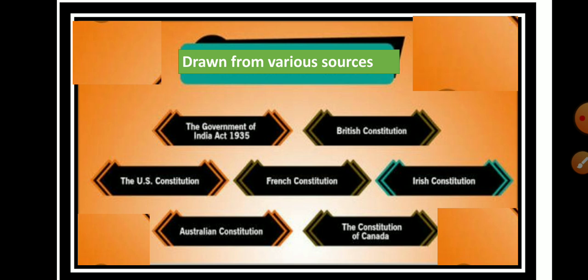The second salient feature is that it is drawn from various sources. As I have already explained, the Indian constitution's features are drawn from various sources such as the Government of India Act 1935, the British Constitution, US Constitution, French, Irish, Australian, and the Constitution of Canada.